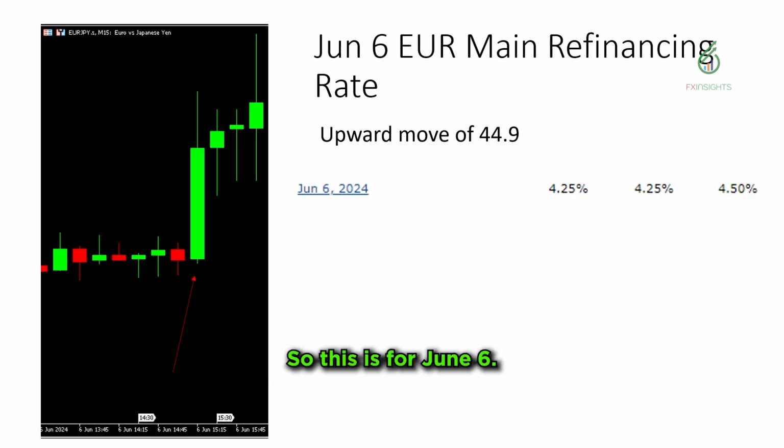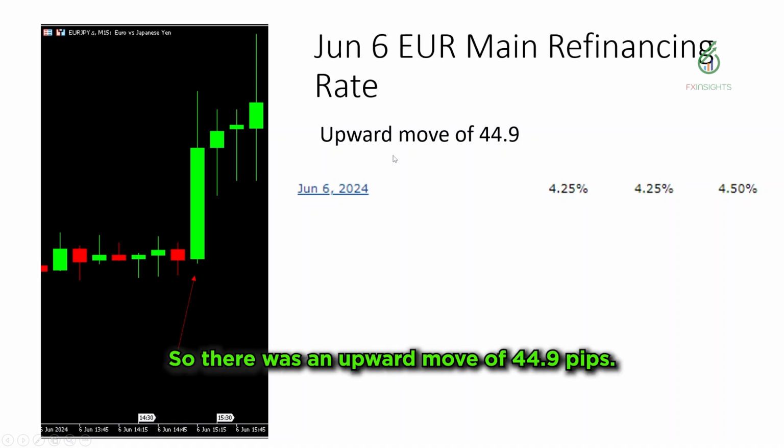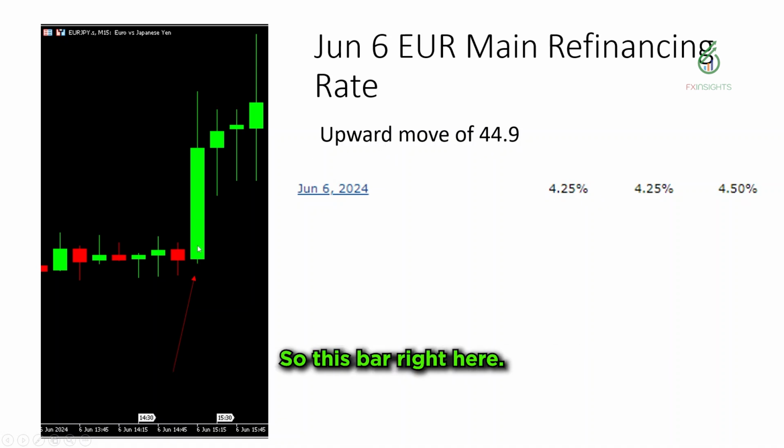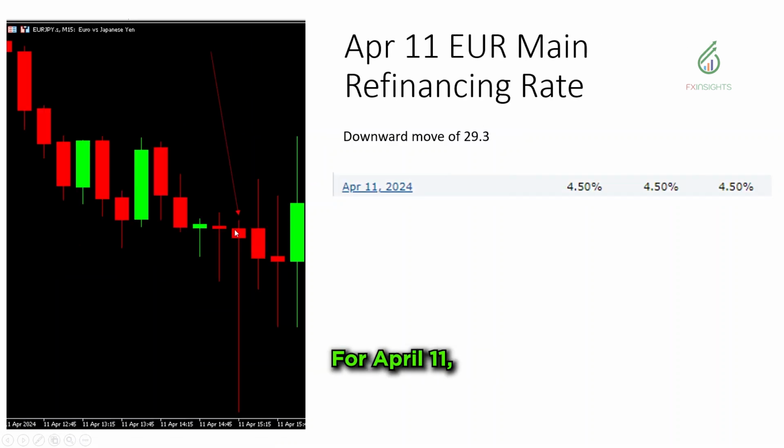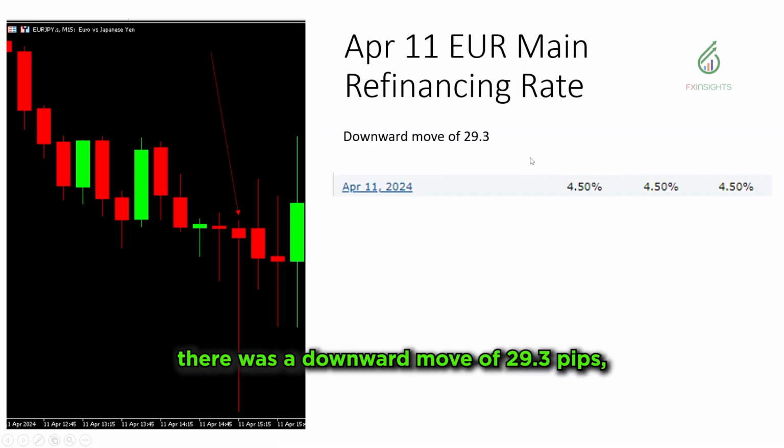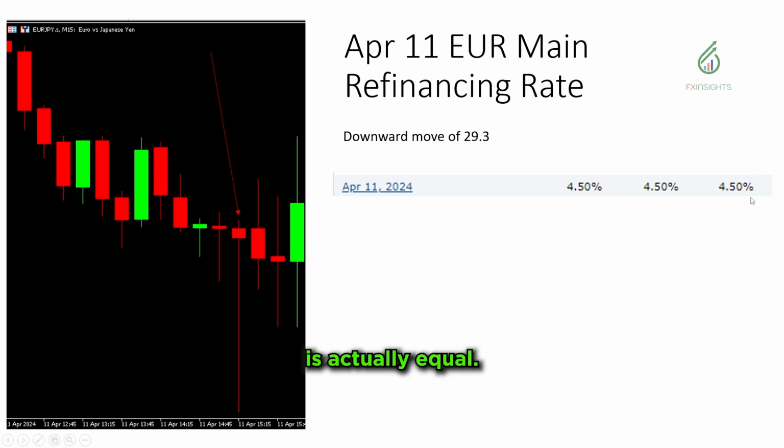So this is for June 6, as you can see right here. The actual is lower, so there was an upward move of 44.9 pips. So this bar right here. For April 11, when the news came out, there was a downward move of 29.3 pips. The previous and the actual are equal.